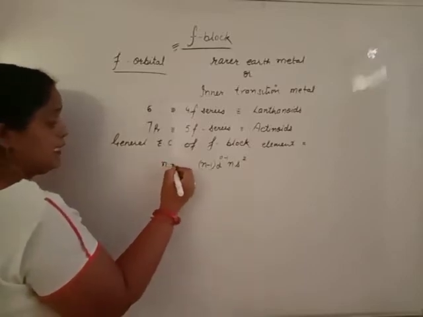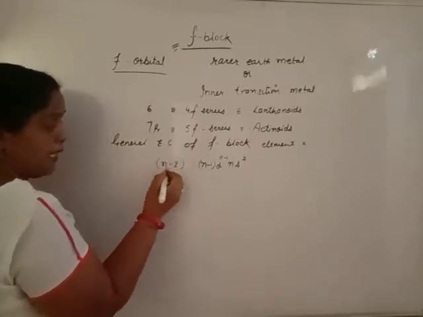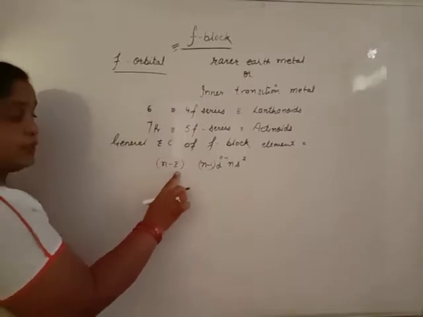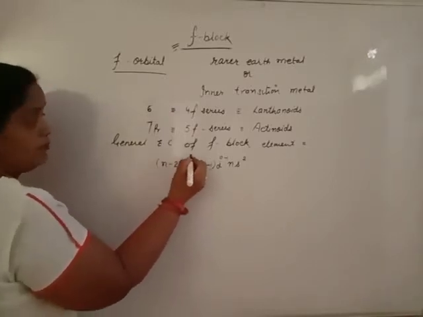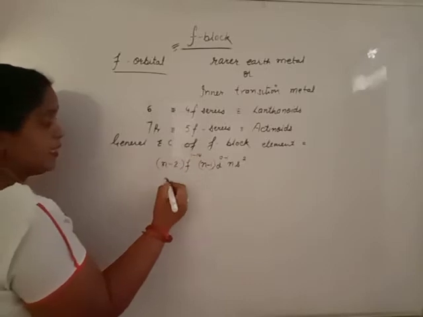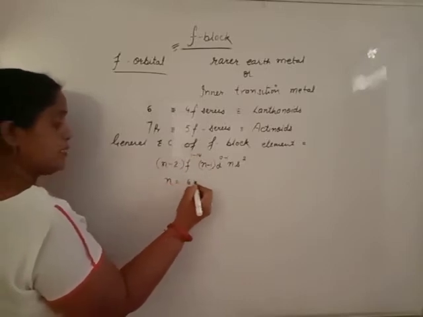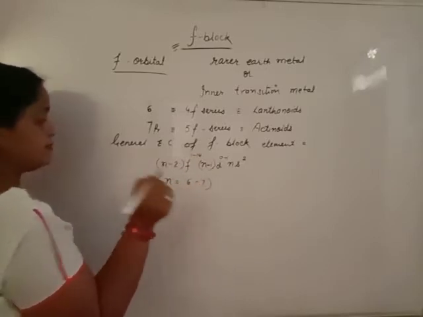But progressively, electrons enter the anti-penultimate shell, that is the (n-2) f orbital, from 1 to 14, and these exist between the 6th and 7th periods only.